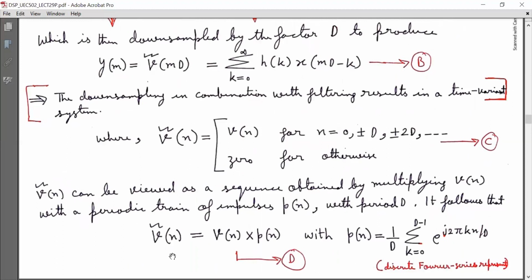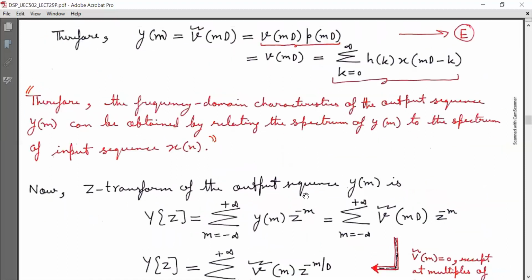It follows that v bar(n) is equal to v(n) into p(n), mark it as equation D, with p(n) a periodic train of impulses with unit amplitude. Therefore, p(n) is equal to 1 by D summation k running from 0 to D minus 1 e raised to power j 2 pi k n by D in discrete Fourier series representation.